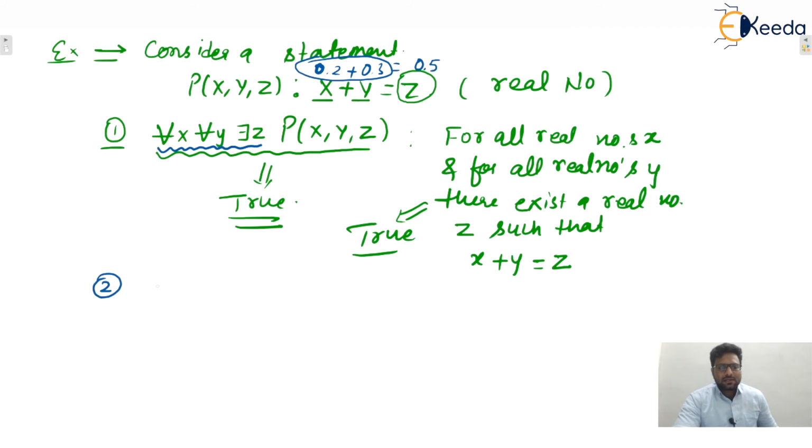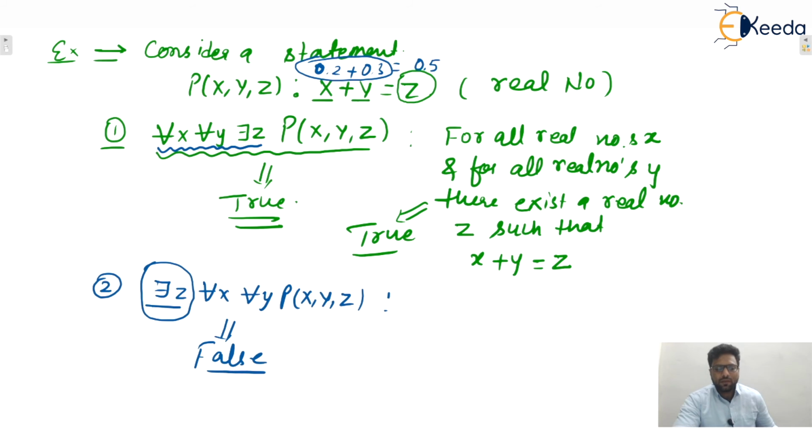Right, now next one, let's say it is given to you, there exists z for every x, for every y, P of x, y, z. Then the meaning is what? Now the existential quantifier is at the first position. That means it must be a common z for every x and for every y. Whether that is correct or not, no, we can say that this is not possible.